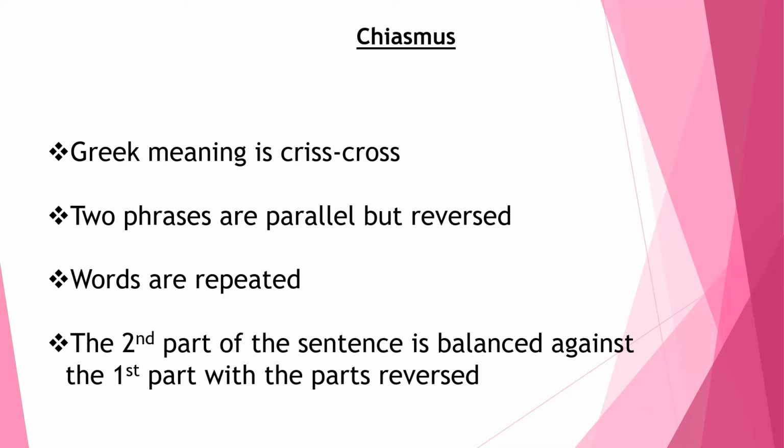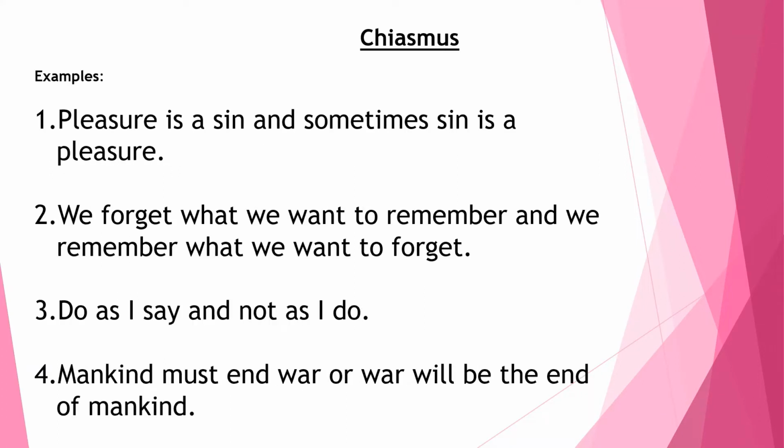We'll see some examples and that will help us to understand better. The first sentence: pleasure is a sin and sometimes sin is a pleasure. Notice the phrase pleasure is a sin has been reversed and written as sin is a pleasure in the second part of the sentence. Right?